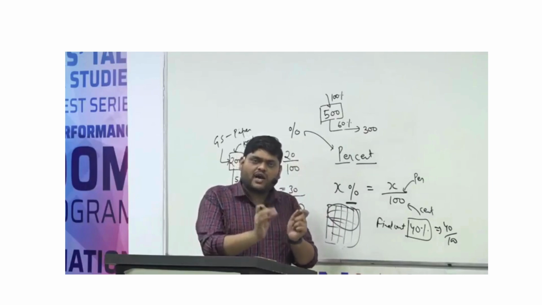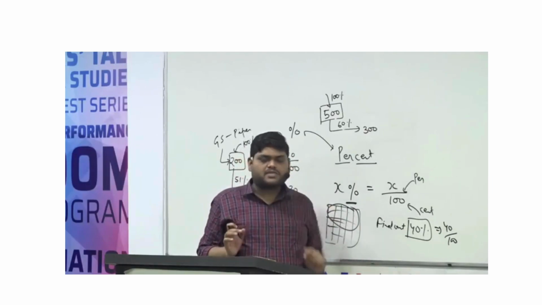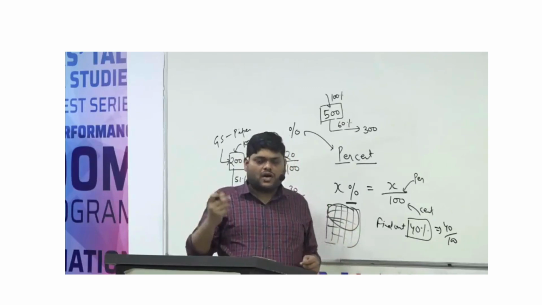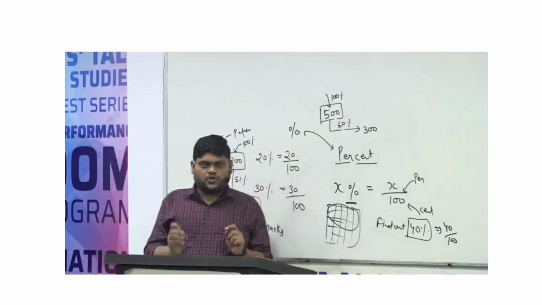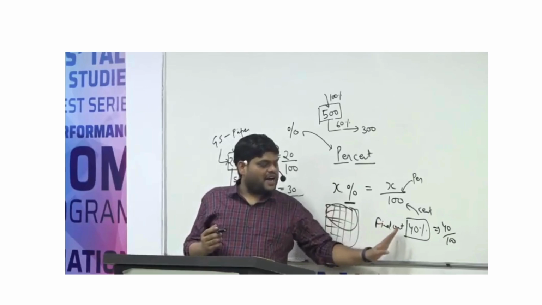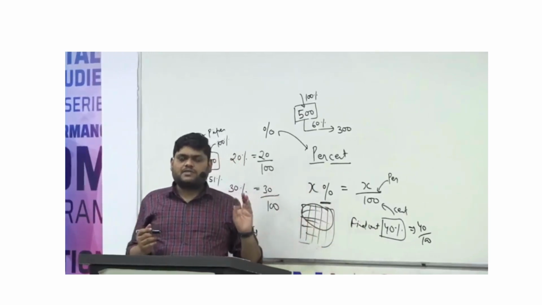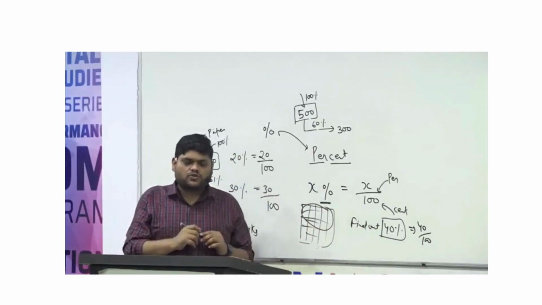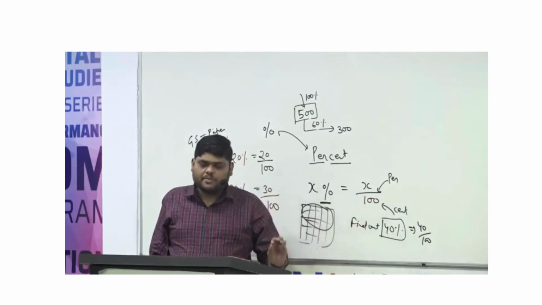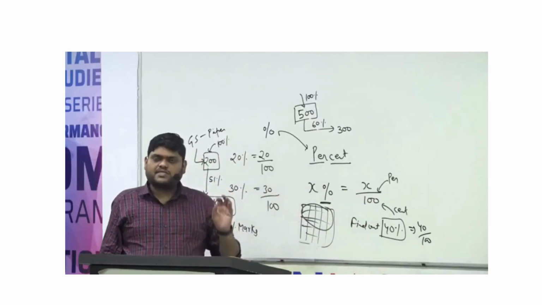Then only are you able to find the 75% marks. Otherwise you don't know what 75% of class 10th marks is. So understand, whenever we are asked 40%, 30%, 20%, the first question that comes to your mind is: 40% of which number, 20% of which number, 30% of which number.